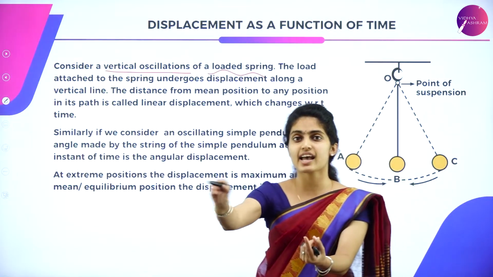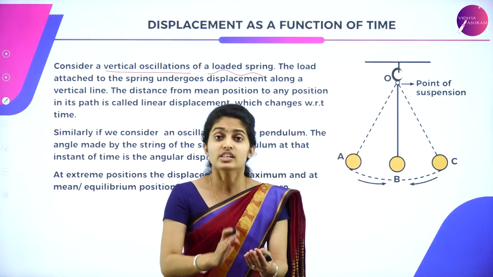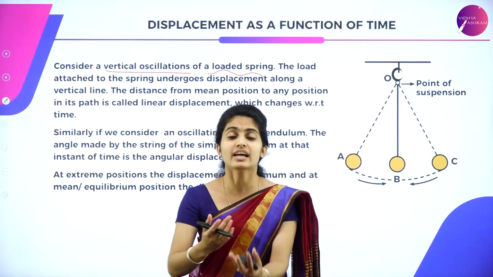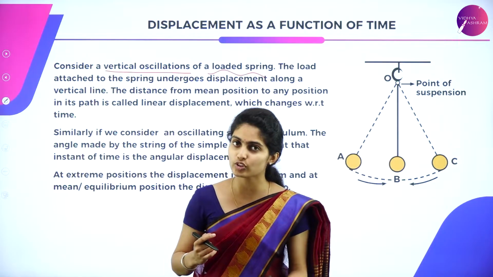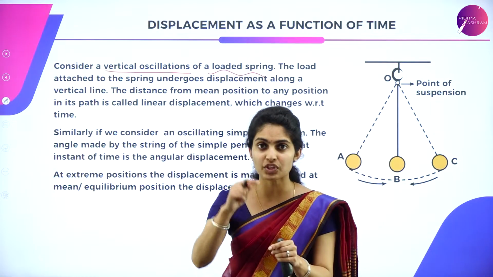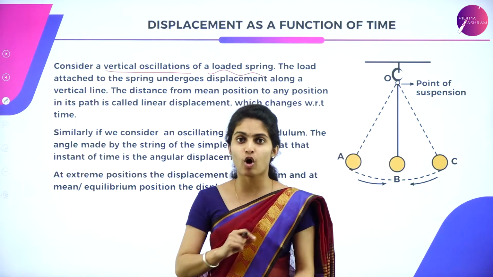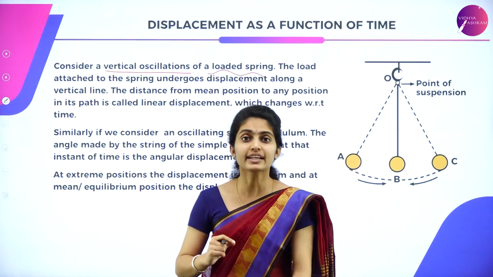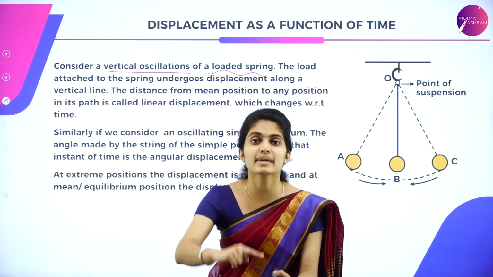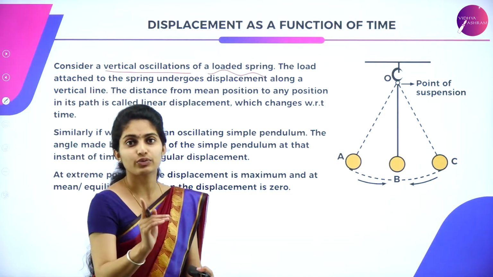So the x-axis is the horizontal one, the y-axis is the vertical one. Suppose there is a spring and a block is placed below the spring and you just leave the block, what happens to the block? Since it has certain mass and the weight due to acceleration due to gravity is acting on the block, it starts stretching. Suddenly you remove the block. What happens to the spring now? It oscillates to and fro. It comes up and down about its mean position. So these are the vertical oscillations we are talking about.